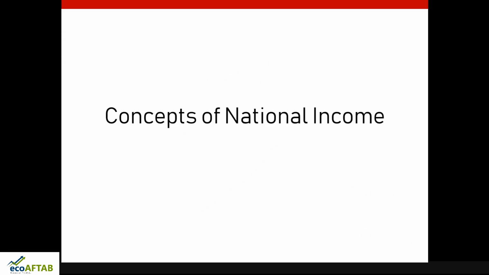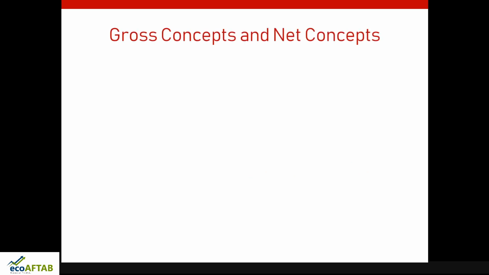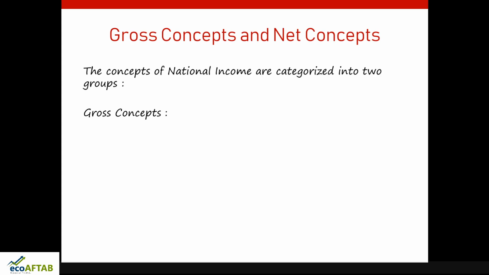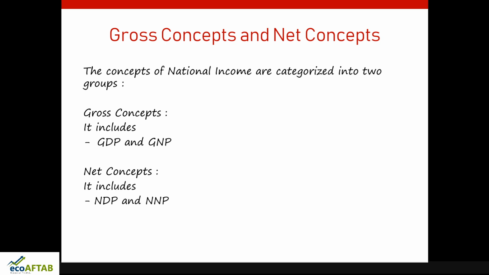Concepts of national income. Myself, Professor Aftab Bhai. As we discussed in the introduction, today we will be dealing with concepts of national income. Broadly, these concepts are divided into two categories: gross concepts and net concepts. Gross concepts include GDP and GNP, gross domestic product and gross national product. Similarly, net concepts include net domestic product and net national product.